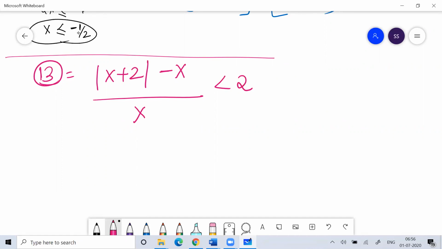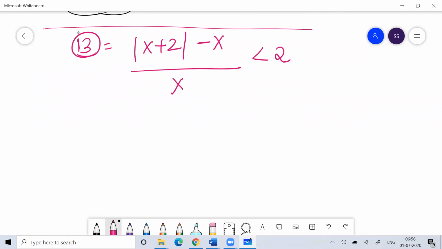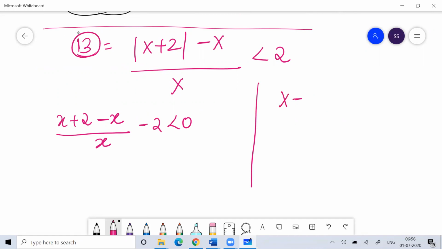So put x, same thing, but put two conditions. Put x plus 2 positive. If x plus 2 is positive, bring to this side 0, and here put x plus 2 negative. Minus x by x minus 2 less than 0.